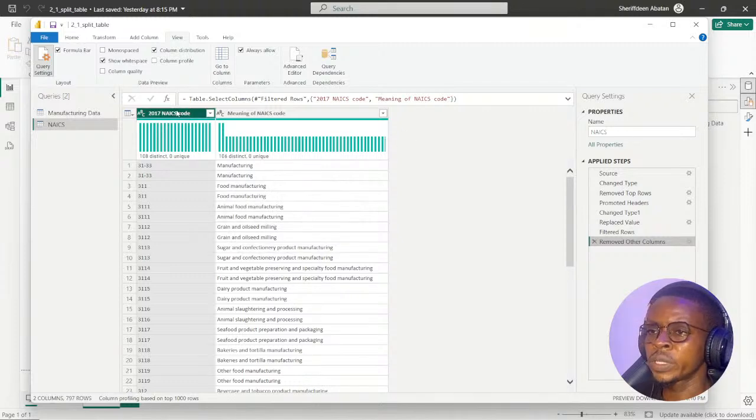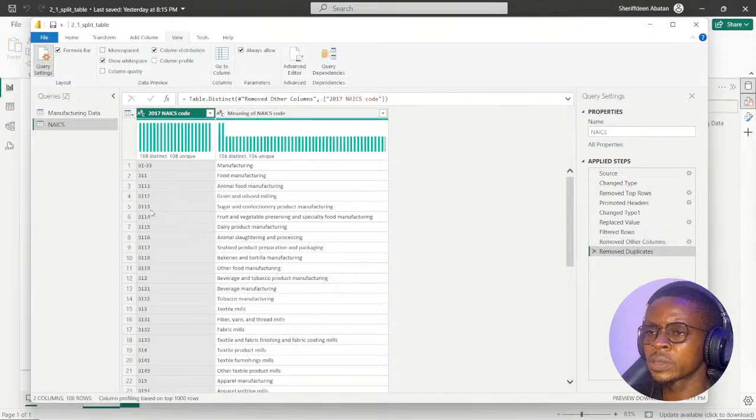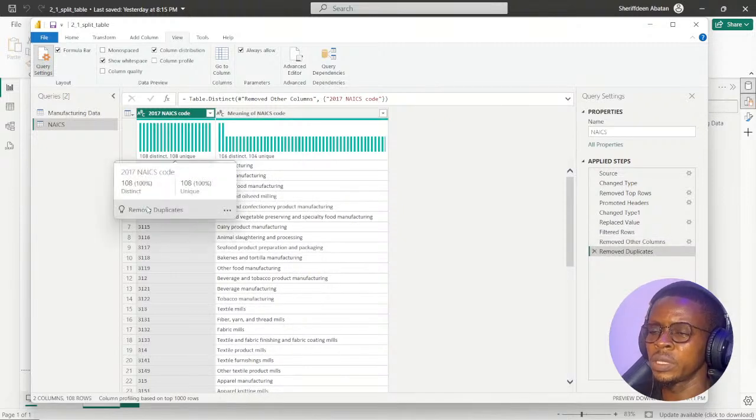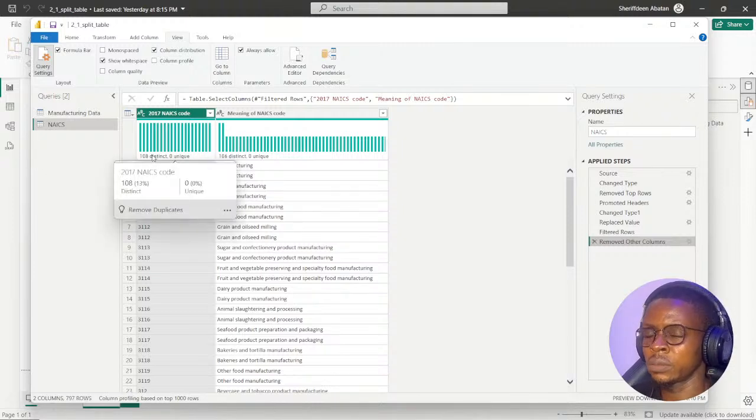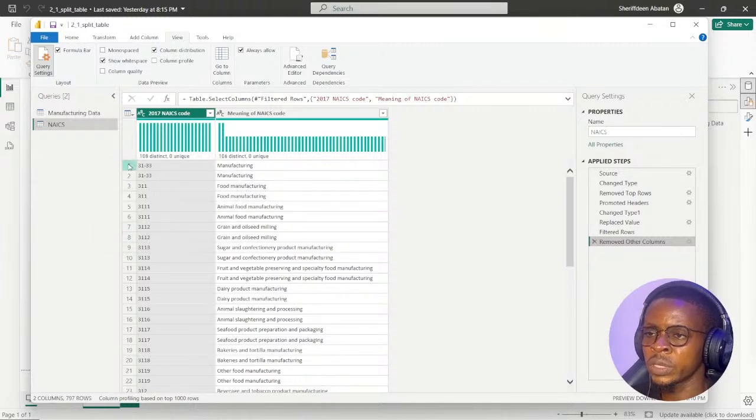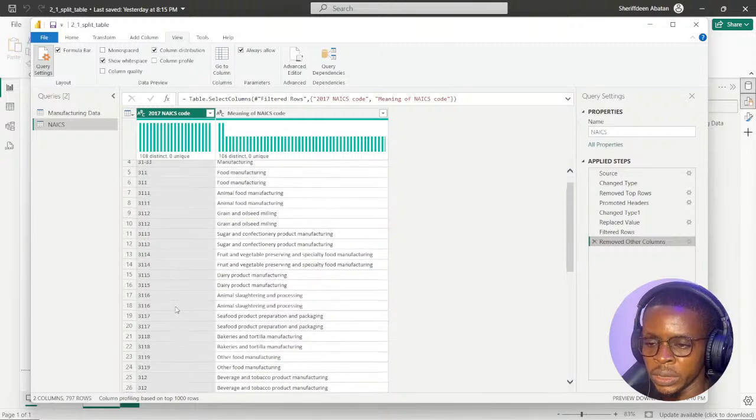But if I now remove the duplicates, let me see. You can see we now have 108 unique. Before I remove the duplicates, look at this: we have 0 unique, 108 distinct values. Distinct counts each row in the dataset.